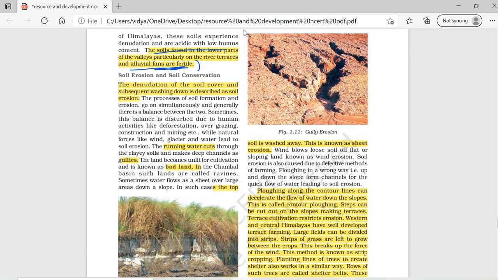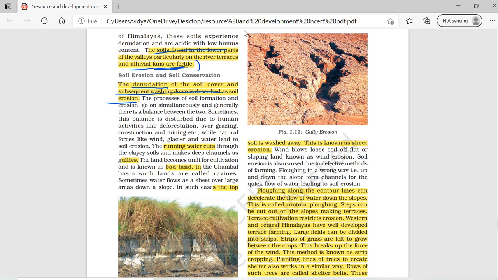So the last topic: soil erosion and soil conservation. When you have the denudation of the soil cover, denudation meaning removal of the soil cover, and subsequent washing down, it is described as soil erosion. Okay? The removal of soil cover may be due to human factors or natural factors. Human factors include overgrazing, deforestation, over mining, and construction activity. Natural factors include wind erosion, glaciers, and water erosion, right?